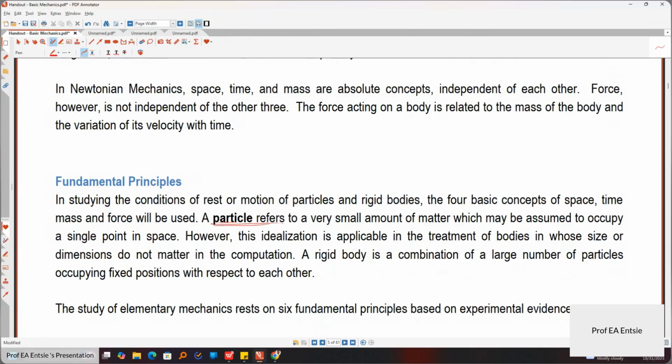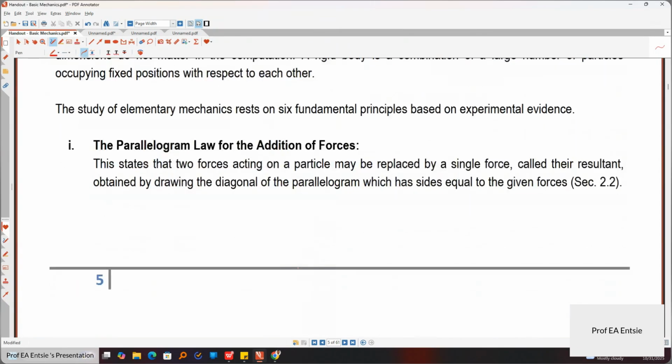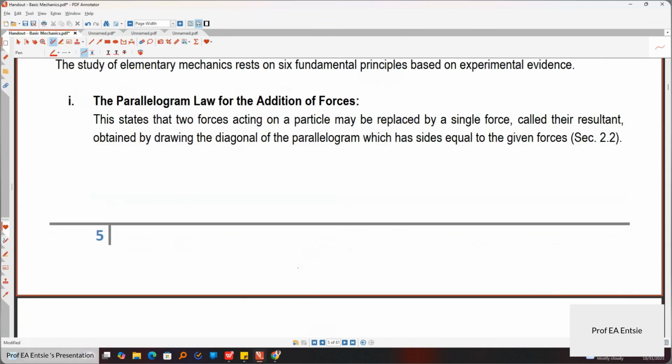Now we look at the principles that will help us in this course. First is the principle of the parallelogram, that is, addition of forces. When you have two vectors separated by an angle, you should be able to give me the resultant.